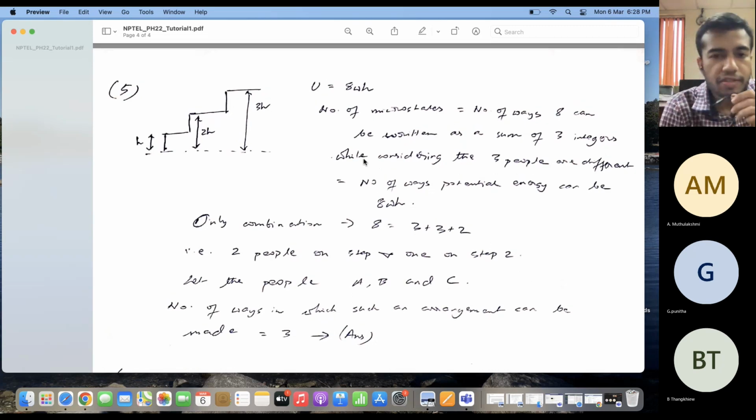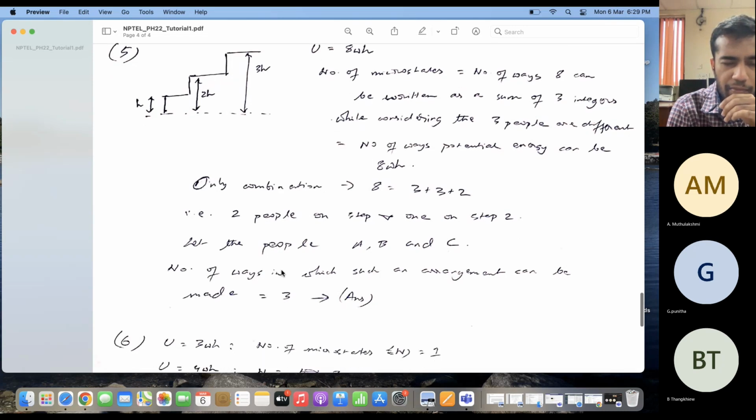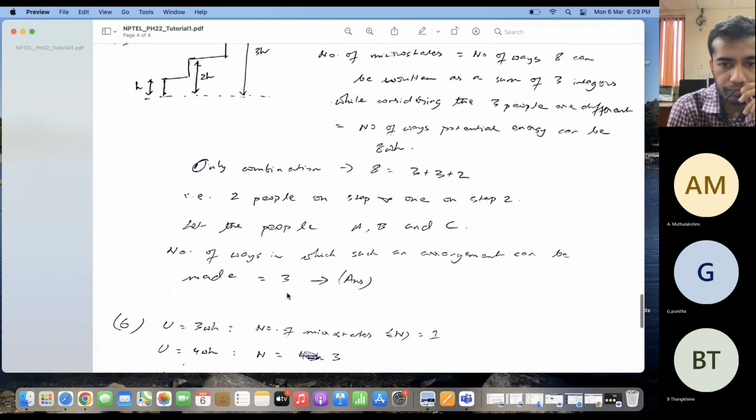So the only combination is that I can have two people standing on this step and one person standing on this step. Now I can have person A over here and B and C over here. I can also have B here, A and C over here, and then I can have C here and A and B over here. So you can see that there are three ways in which I can form an arrangement like this, which has a potential energy of 8 Wh. So the number of ways the potential energy can be equal to this is equal to 3. Okay.